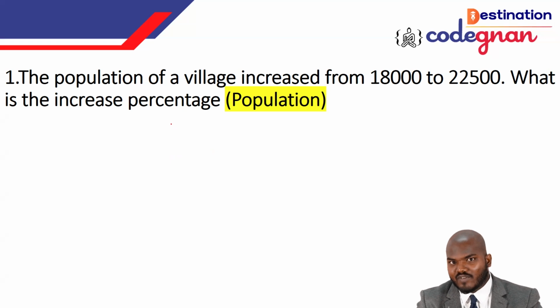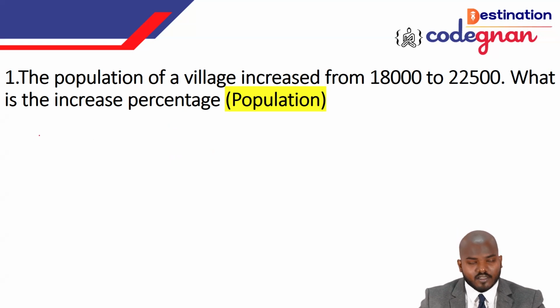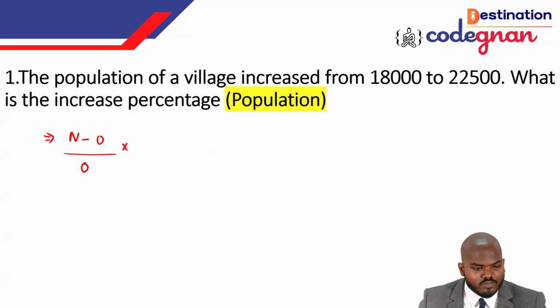The only difference is that instead of the normal parameter, we are given the population. The formula for percentage increment is: new value minus old value, divided by old value, times 100.